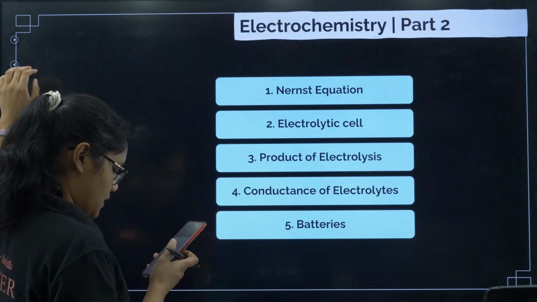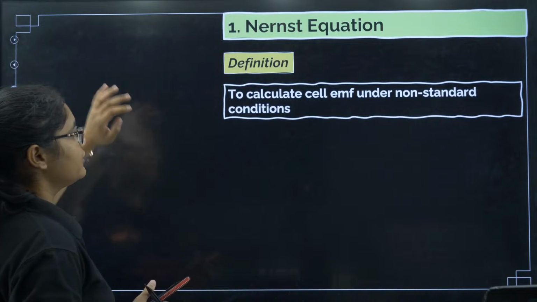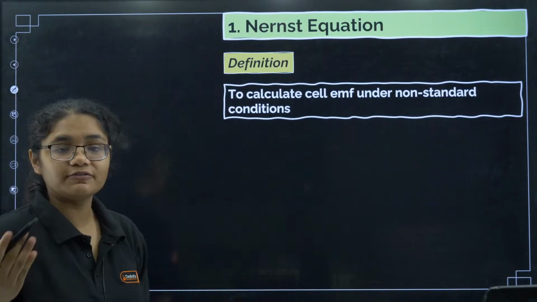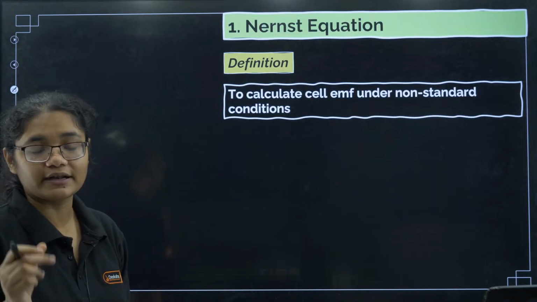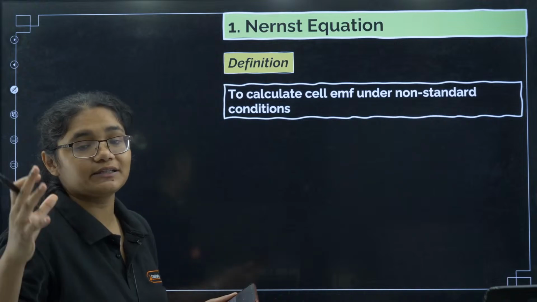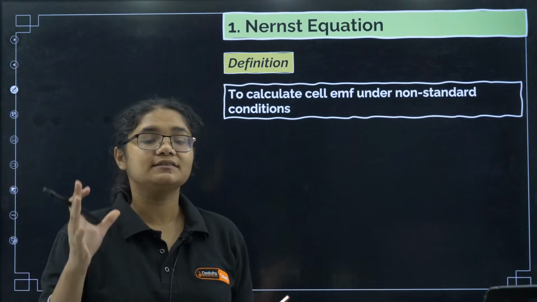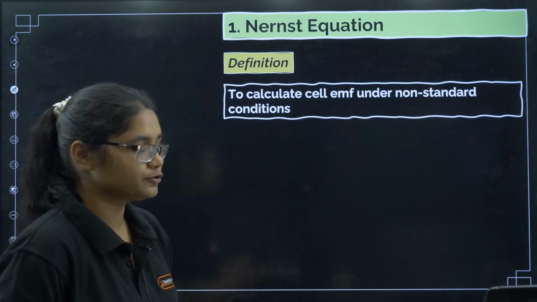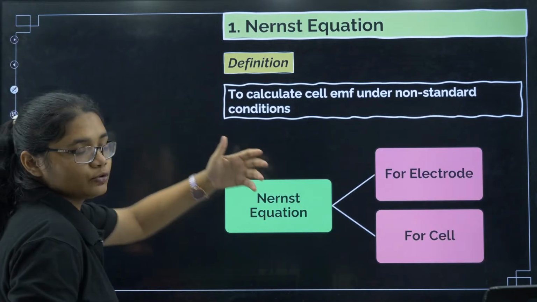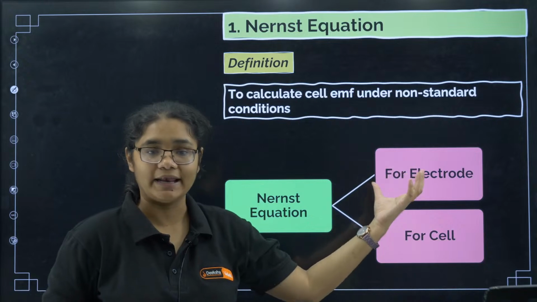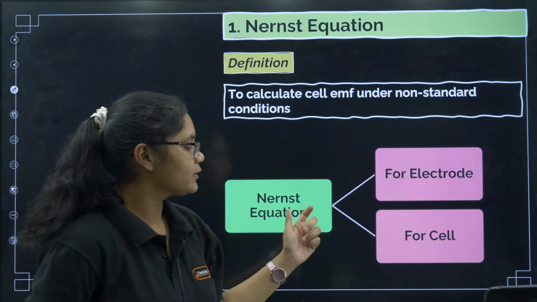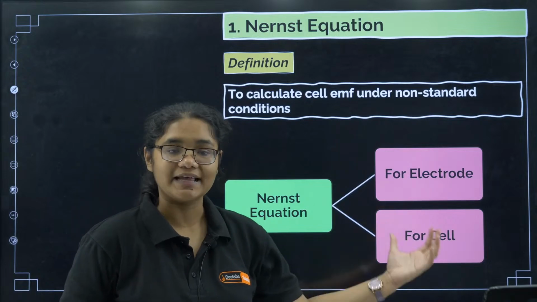Going for the Nernst equation. First of all, what is the need of the Nernst equation? It is used to calculate the EMF of a cell. When a battery is there, how much voltage will that battery provide? That is why the Nernst equation is used. The Nernst equation can be for two things. You can do it for only electrodes if you just want to calculate the electrode potential, or you can use it for calculating the cell EMF.